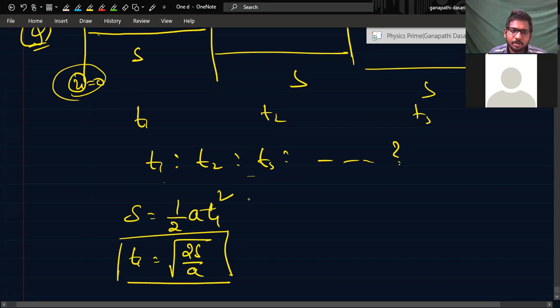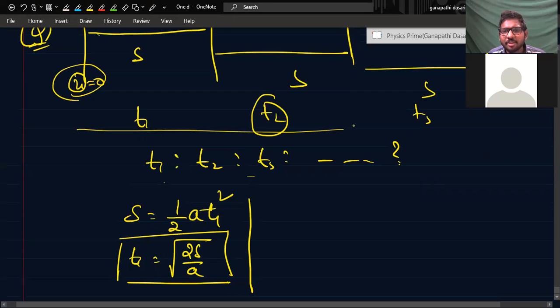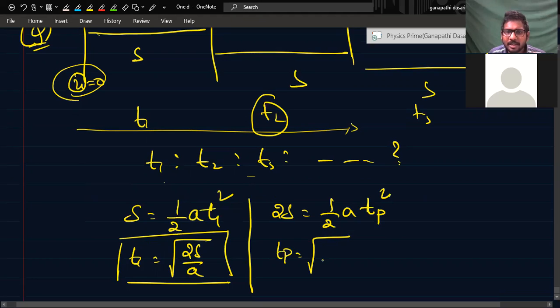So for finding out T2, what will I do? I'll take the entire time for 2S, then subtract this first T1, then I'll get T2. So 2S is equal to half into a into t square. So t is equal to root over 4S by a.